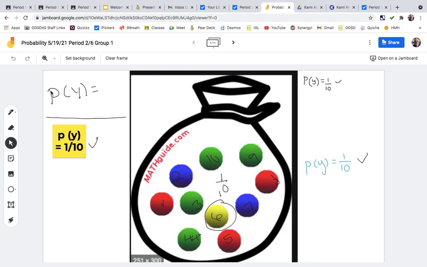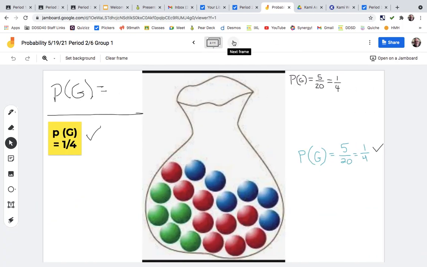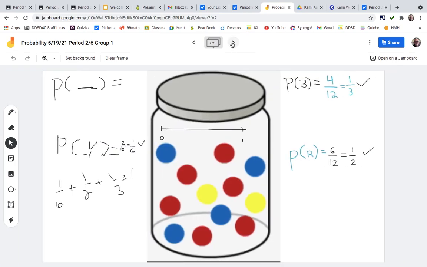For example, this right here is a probability of yellow. And we figured out that there's a 1 out of 10 chance. And so students wrote 1/10 or 10%. And on this one, what's the probability of choosing green? If you just reached in randomly and picked, there's 5 out of 20, which is 1/4 or 25% chance.